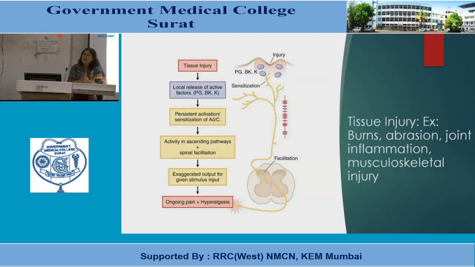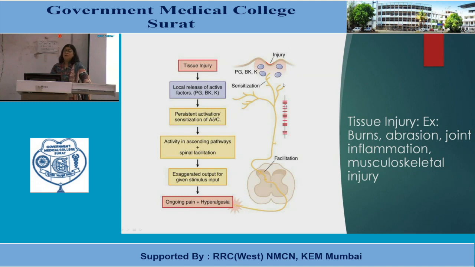This diagram shows the pathway of how impulses travel after tissue injury like burn, abrasion, joint inflammation and musculoskeletal injury. Whenever the injury occurs, there is release of various types of mediators: bradykinin, kinins, prostaglandins, and the sensory nerves will be stimulated by these.